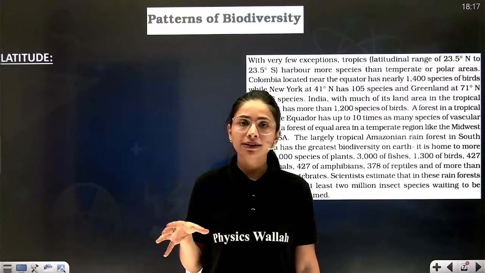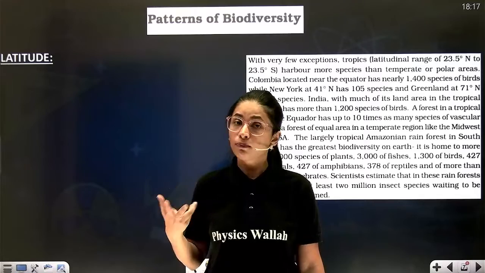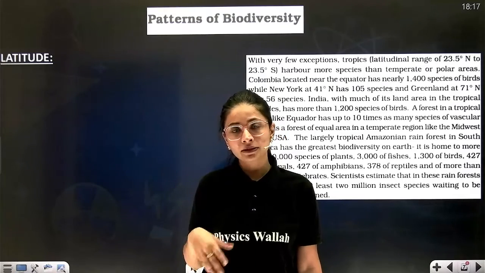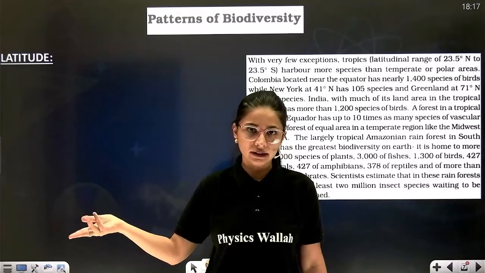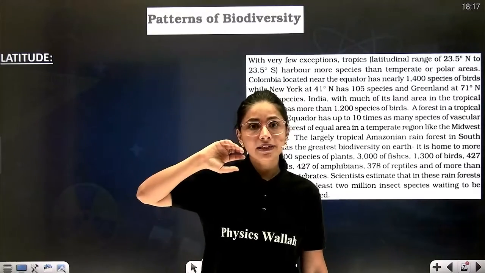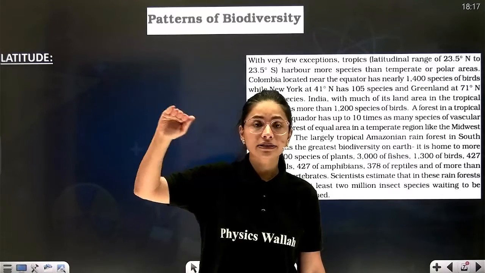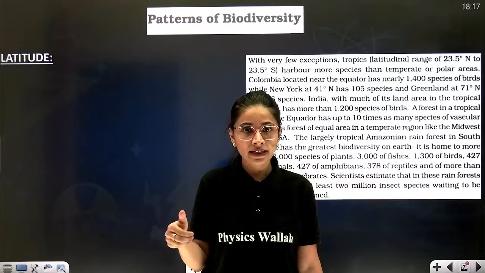Whatever region is closer to the equator receives more sun rays. More sun rays automatically means more rainfall, more temperature, more biodiversity. Now temperate is away from the equator. They receive fewer or slanting sun rays, because of which lower temperature prevails.